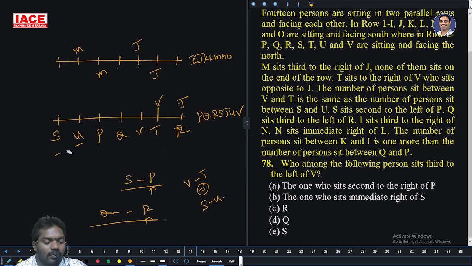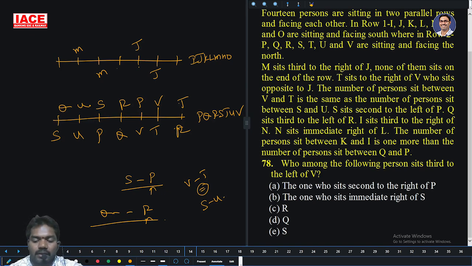Now in this case, again if I take it as R, first, second and third right, Q is here, P is here, and S is here, and S and U is not possible. If R is here, Q is here, the next P is here, S is here, U is here. So S and U have no person, P and T also have no person.